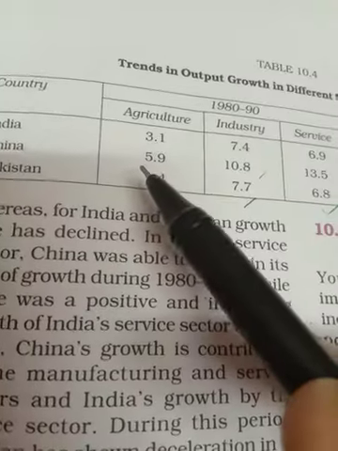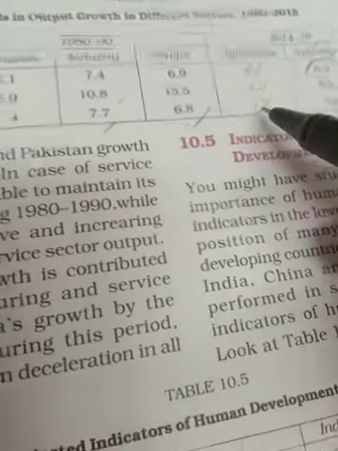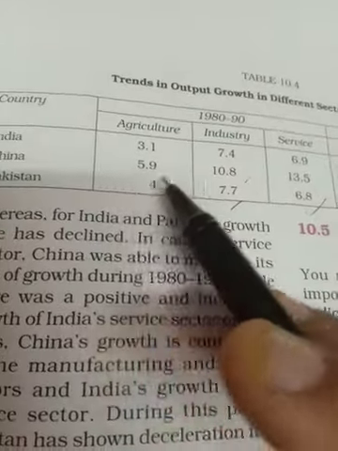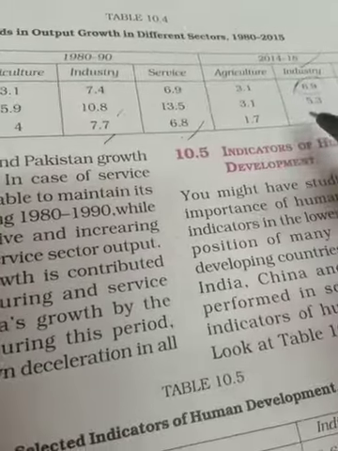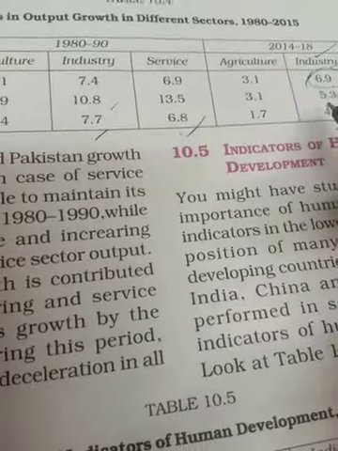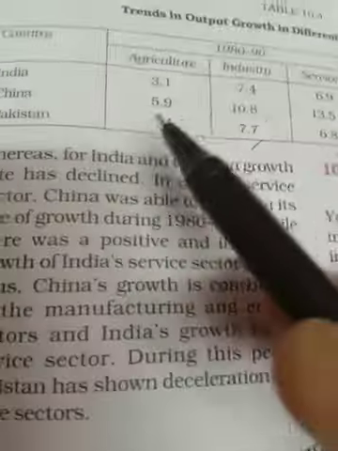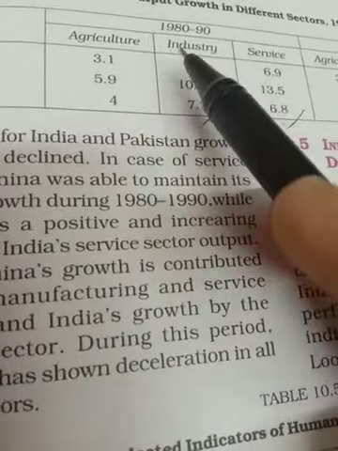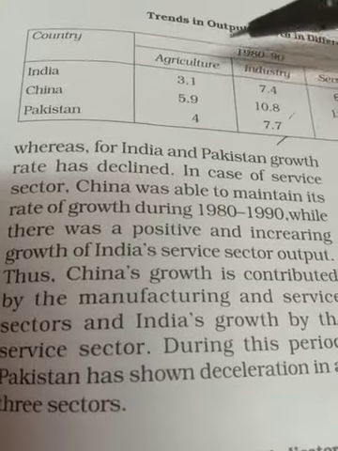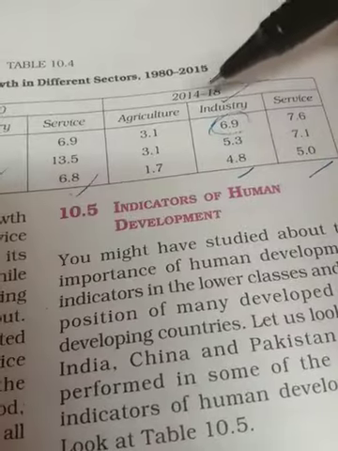And what about China? There is 5.9 in the agriculture sector, which was a peak period for China, and then 3.1, so that has been declining. For industry, 10.8 and then 5.3 for China, which is definitely decreasing at a very huge rate. And service 13.5, and here 7.1, also decreasing for China. So from 1980-90 it was a very good deal and very prosperous progress for China, but comparatively in 2014-18 it is not.